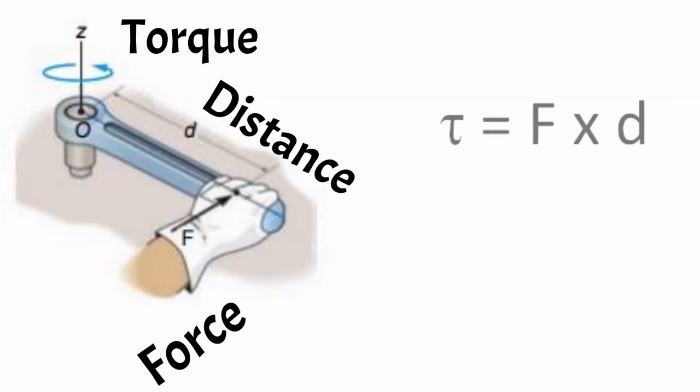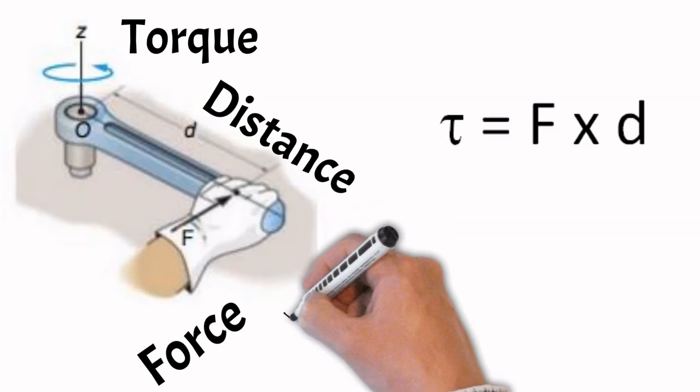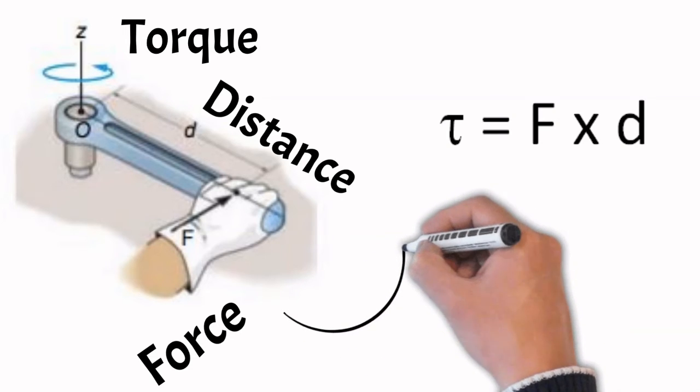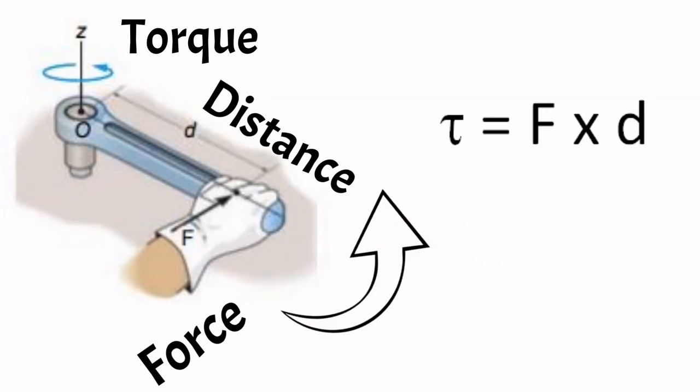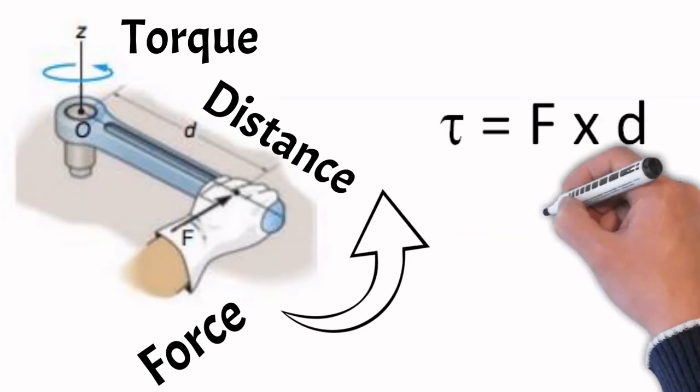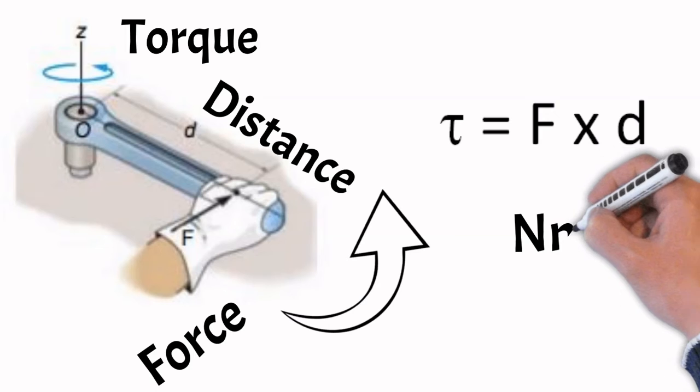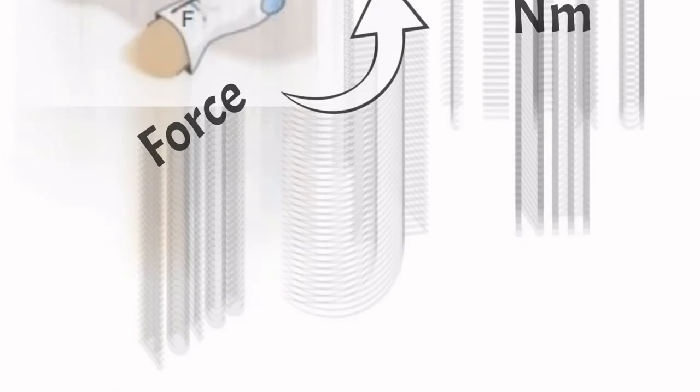That is, tau is equal to F into d. Torque is a vector quantity. It is acting along the direction perpendicular to the plane containing the line of action of force and the distance. Its SI unit is Newton meter.